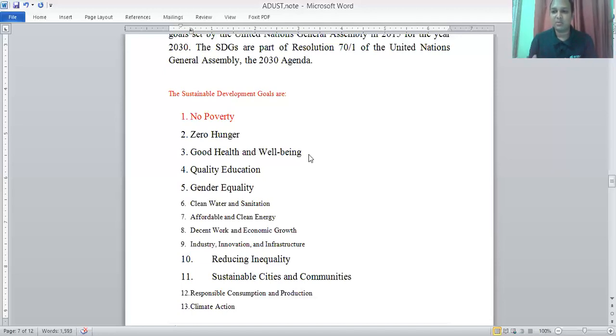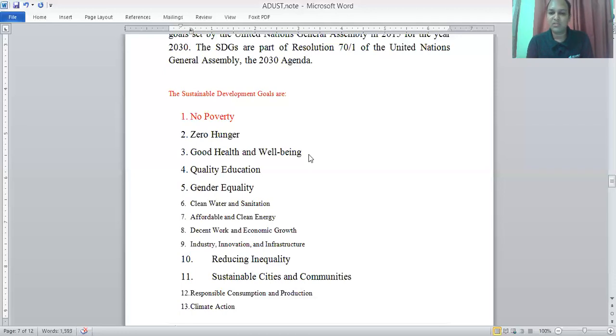So all these points will make the world better, and I think it is working. This sustainable development goal is working well in the whole world. And I discussed five points here. Reducing inequality is also important, number 10, and another is sustainable cities and communities, which you can also discuss. But I think the first five points are very much related to my course, social welfare and development.